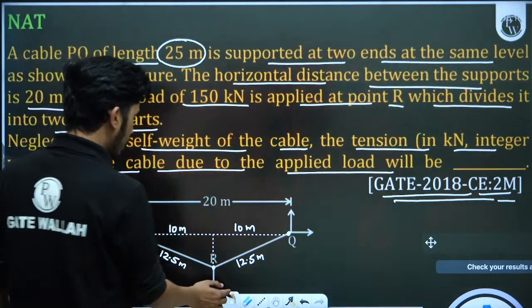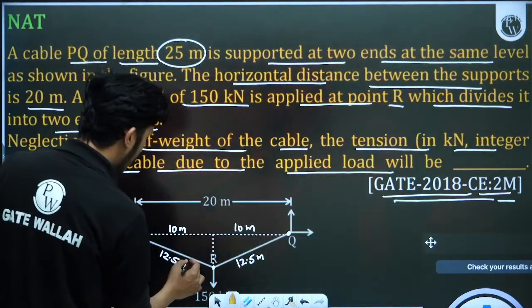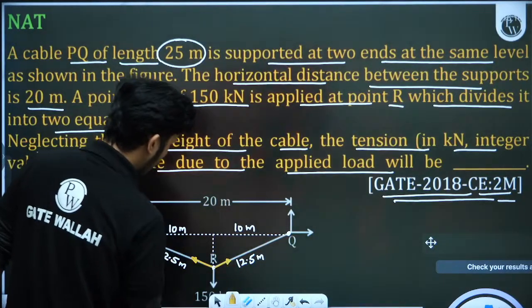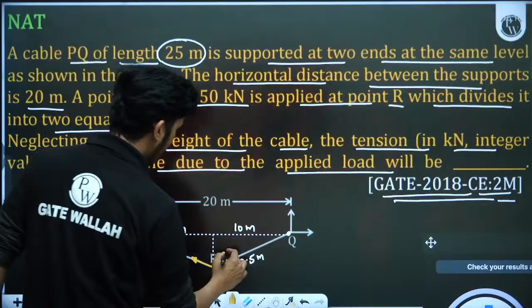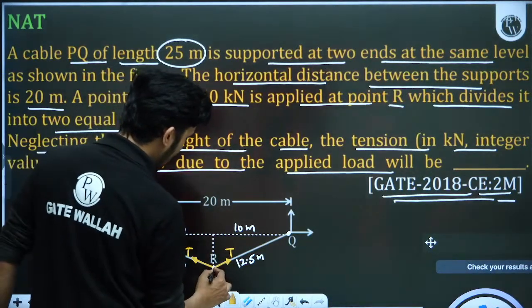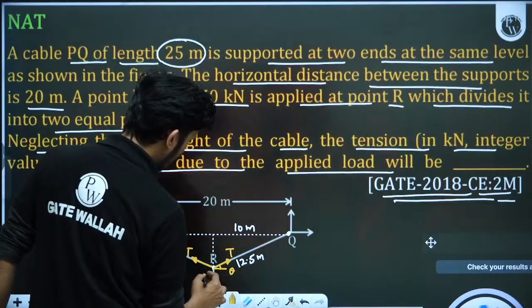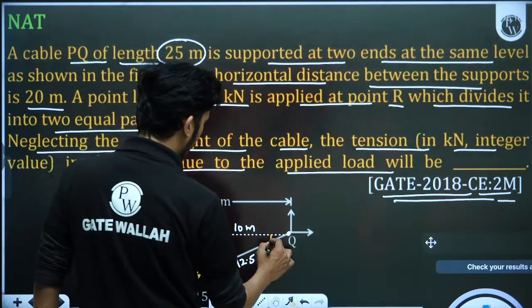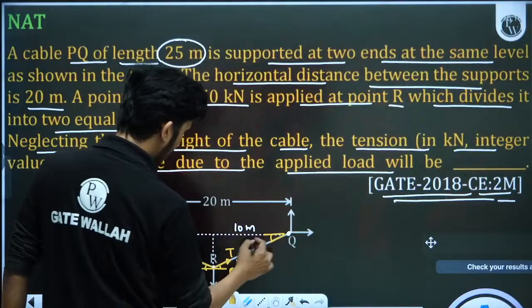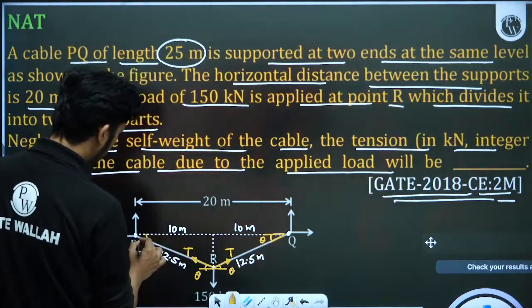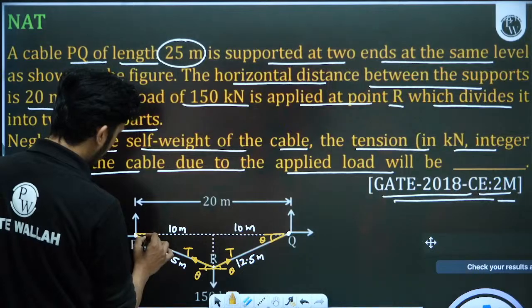So here this is the tension applicable here, and this is the tension applicable here. This is T, this is again T. Now let's say this angle is theta. This angle is again theta. Let's calculate this theta, because this theta and this theta will be the same as they are Z angles.